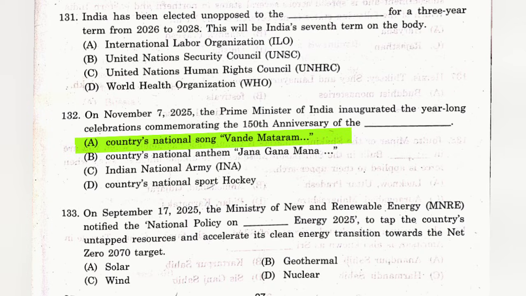Question number 133. On September 17, 2025, the Ministry of New and Renewable Energy, that is MNRE, notified the National Policy on Geothermal Energy 2025 to tap the country's untapped resources and accelerate its clean energy transition towards the net zero 2070 target. The answer is B, geothermal.